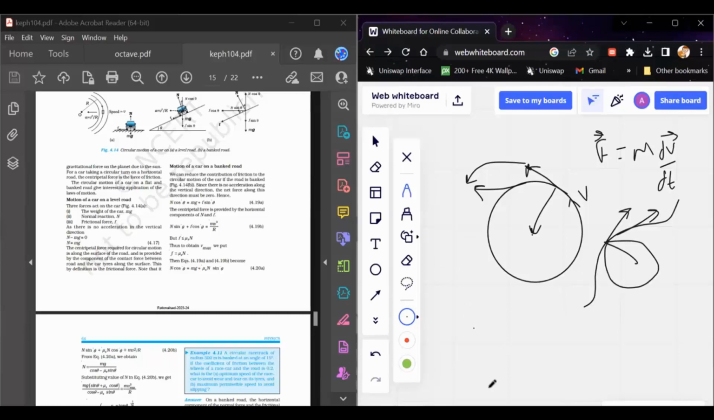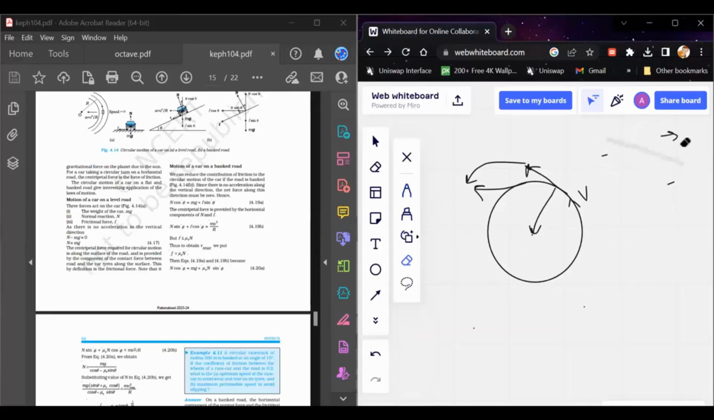And if we say mathematically about the centripetal force, this is F equals m times dv by dt. And if you do some geometry, then you will conclude that this force is basically equal to F equals mv square by r, where v is the uniform velocity and r is the radius of curvature. Okay. So this is basically the radius of curvature, and this is the uniform velocity.